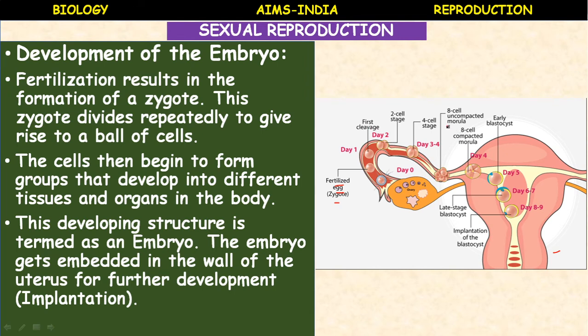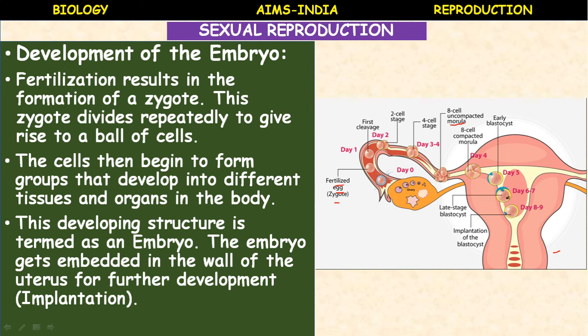Next, the 8 cell uncompacted stage is called the morula. One cell becomes 2, becomes 4, becomes 8. The 8 celled compact morula, from day 4 into day 5, converts into a blastula.